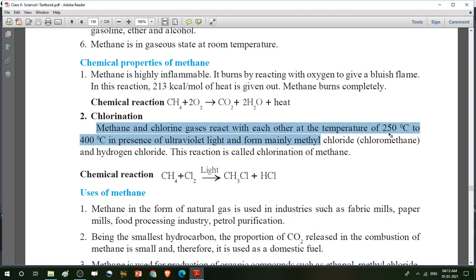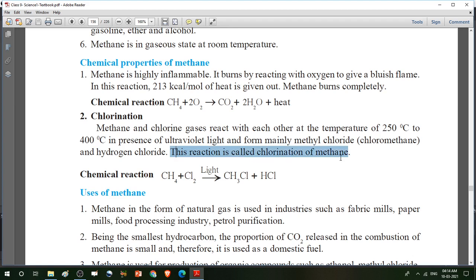That means when methane and chlorine gas react with each other at a temperature between 250 to 400 degrees centigrade in the presence of ultraviolet light, they form mainly methyl chloride, also called chloromethane, and hydrogen chloride, that is HCl, hydrochloric acid. So this reaction is also called chlorination of methane.